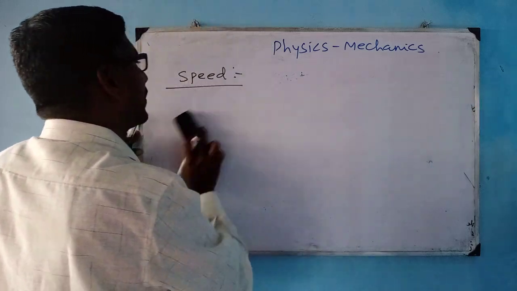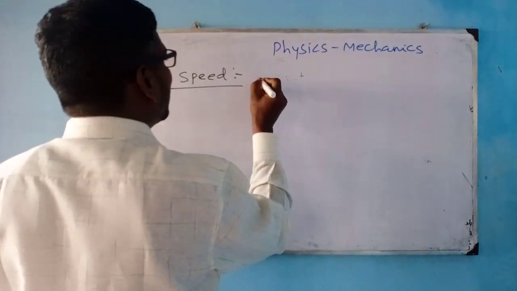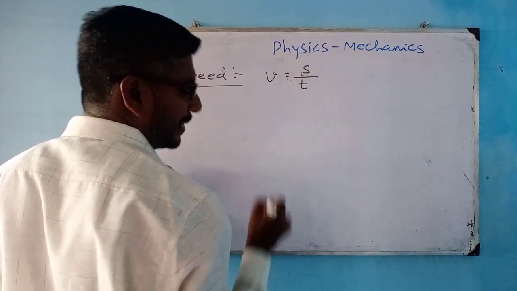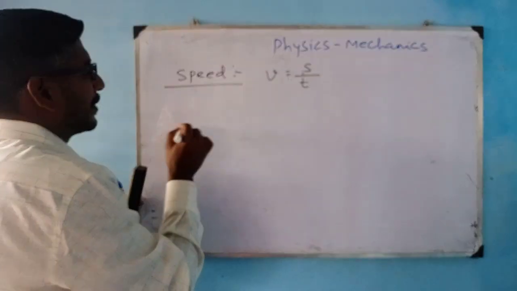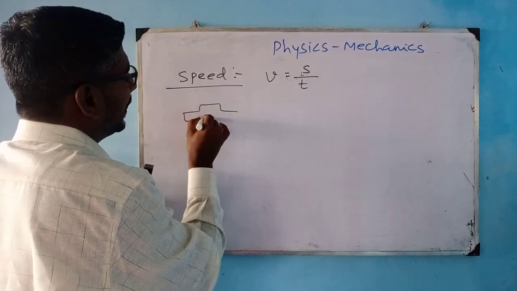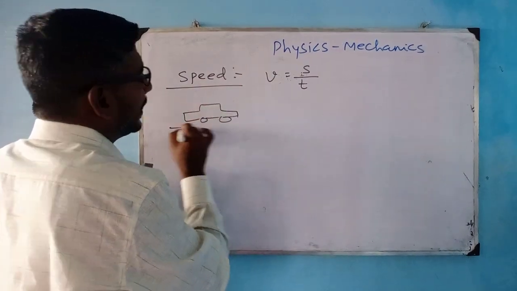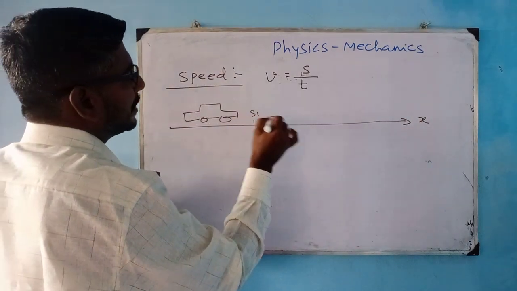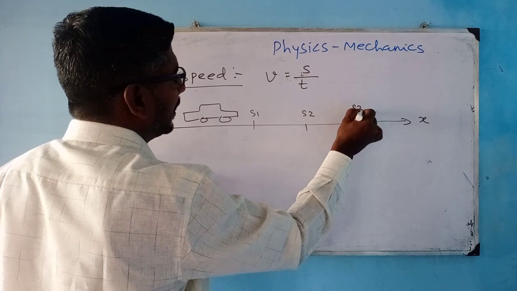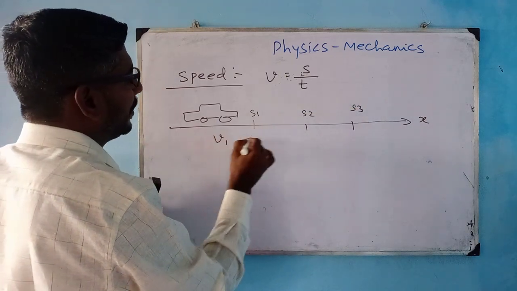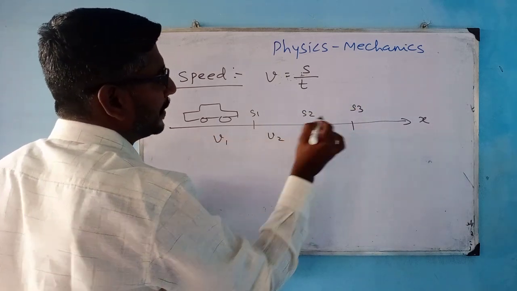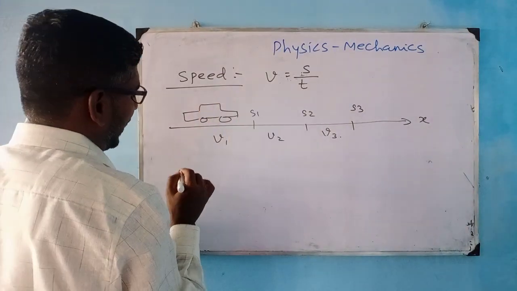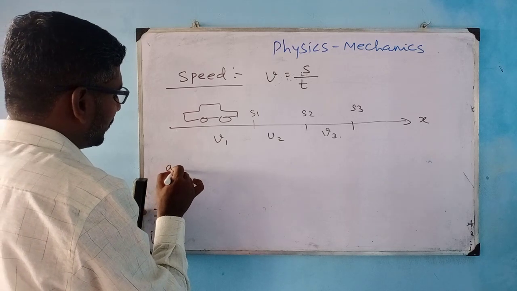So this, you know the speed formula, right? I'm putting speed as v, distance covered as s and time taken as t. For example, a moving car, right? This moving car, so it's moving in the x direction. It reaches positions s1, s2, s3 at various speeds like v1, v2, v3, right? So I like to calculate my average speed.